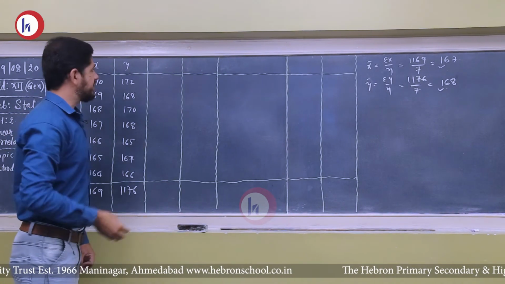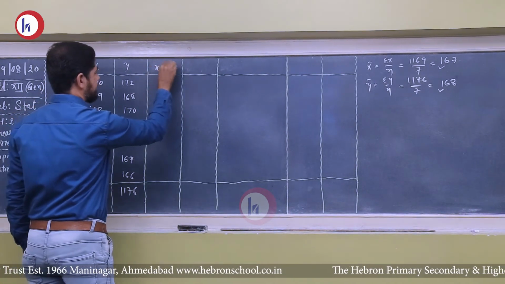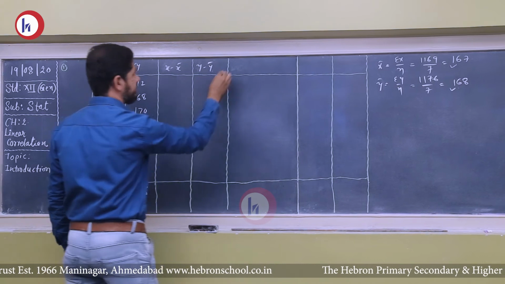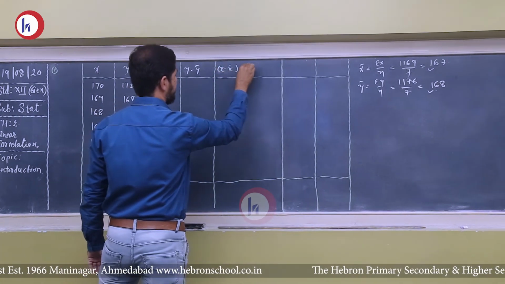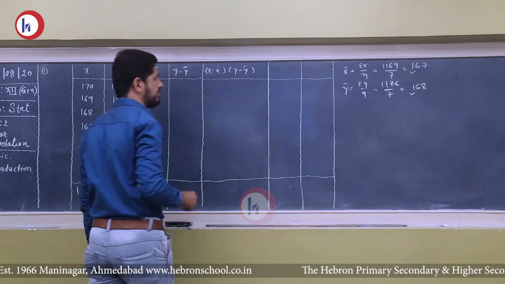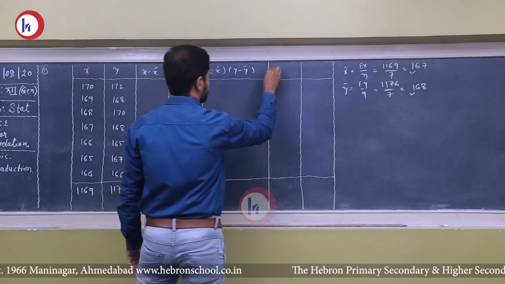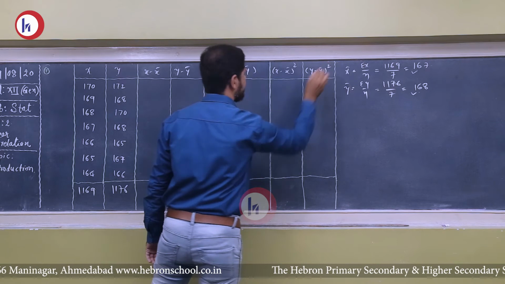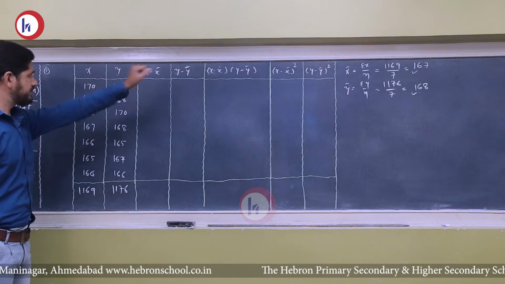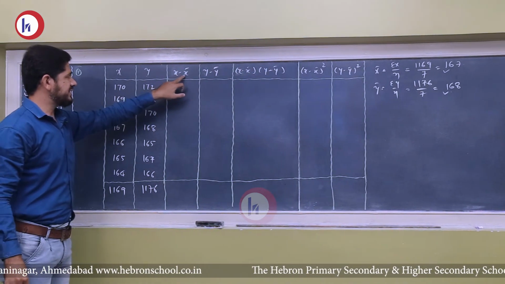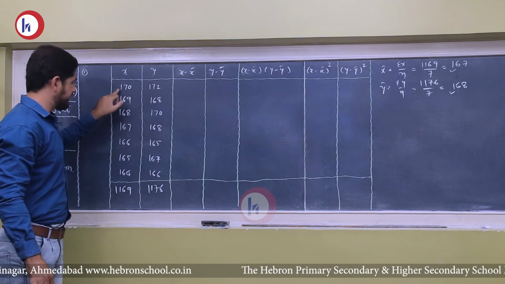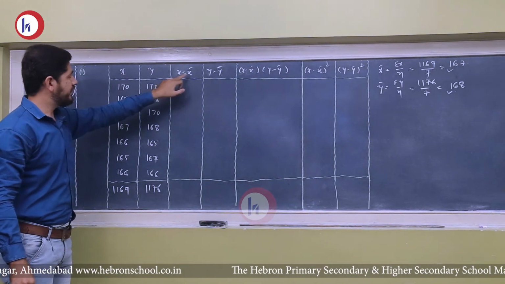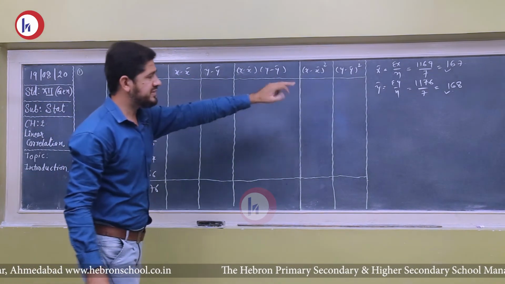Now the remaining columns are x minus x bar, y minus y bar, the product of both of them, then x minus x bar square, and y minus y bar square. For x minus x bar, the value of x is given and the value of x bar is 167.